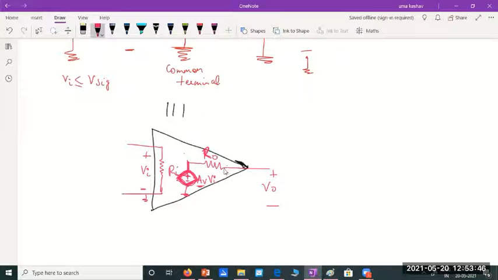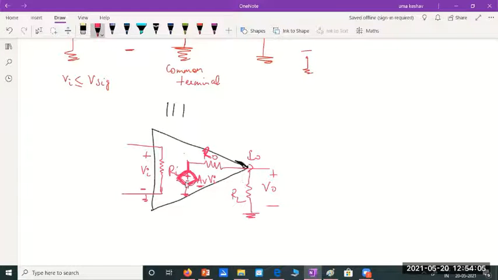Every circuit has some output resistance R0. So whatever voltage comes to the final load resistance from this dependent voltage source will be split among R0 and RL.